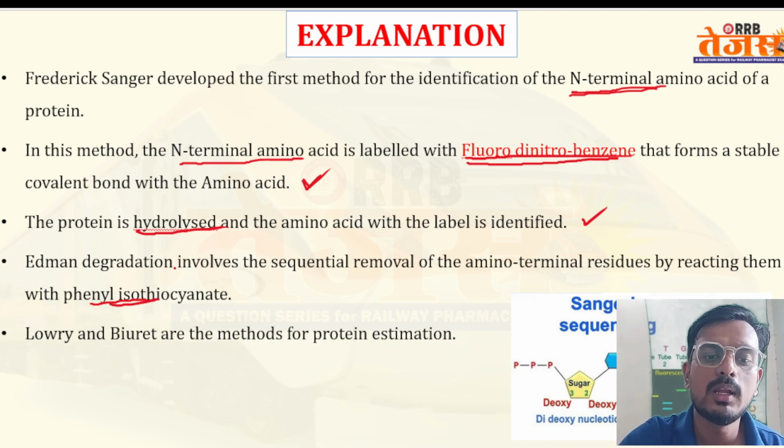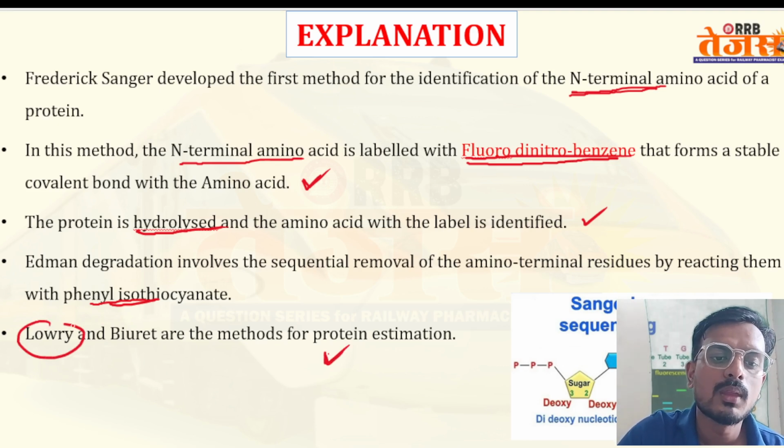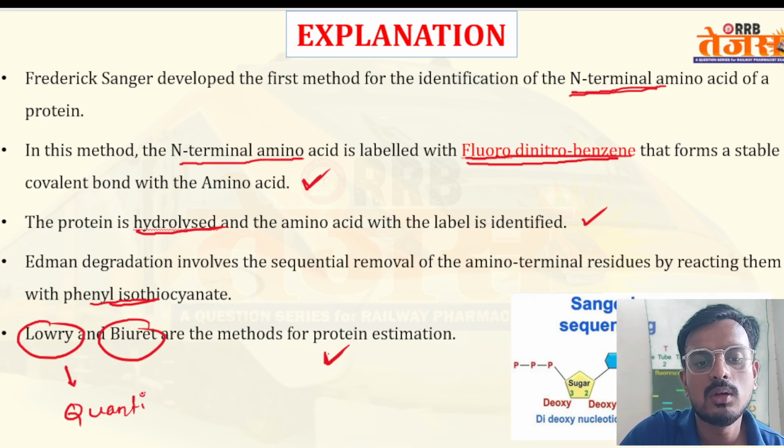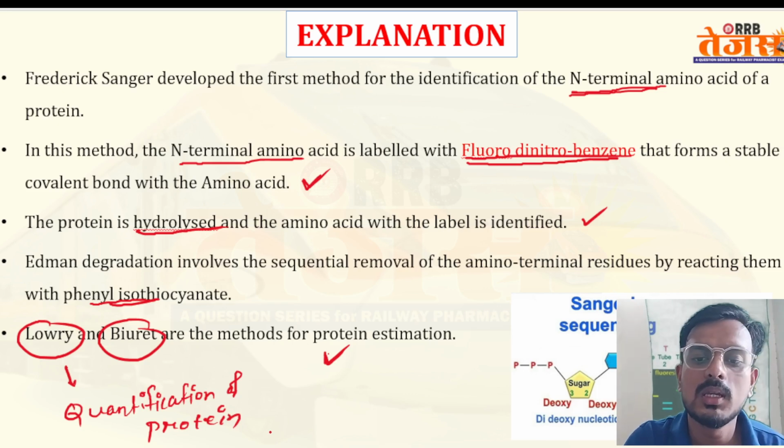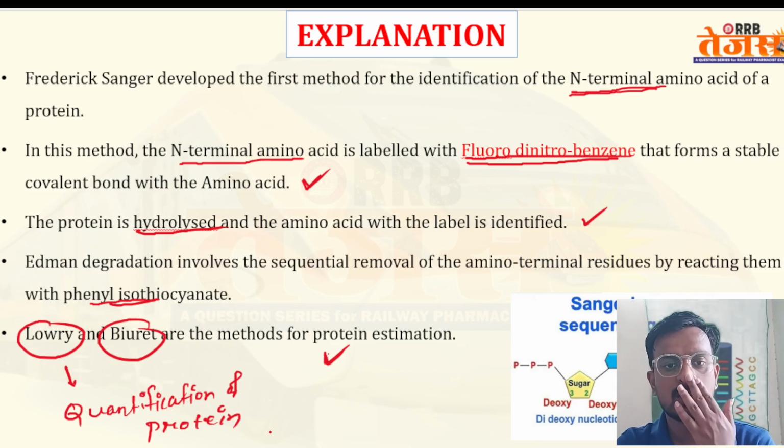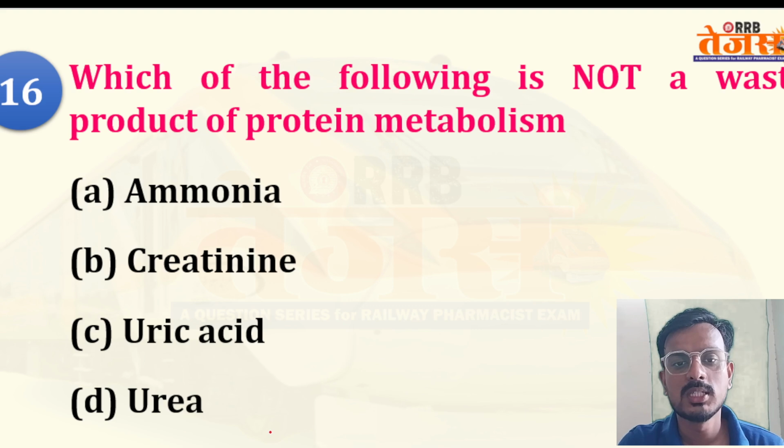Lowry method and Biuret method are for protein estimation, that is, quantification of protein. Sanger's reagent is for detection of protein sequence.